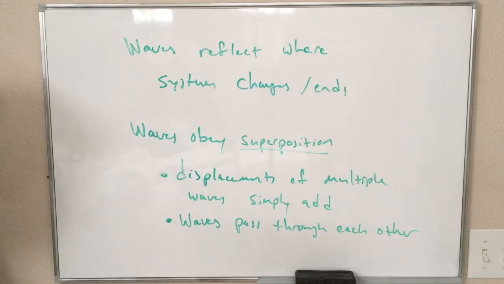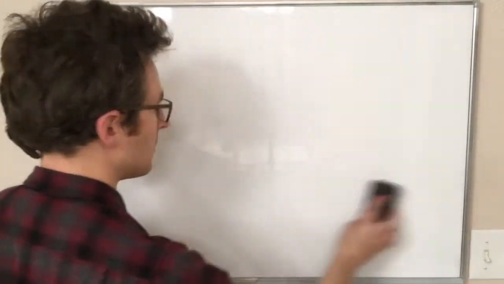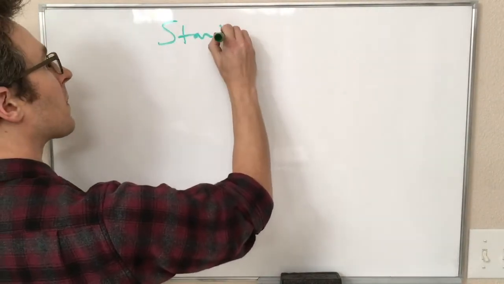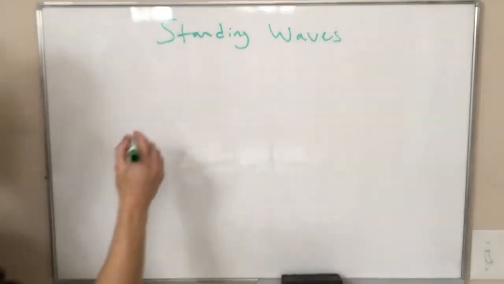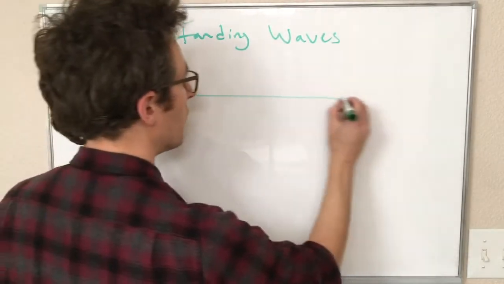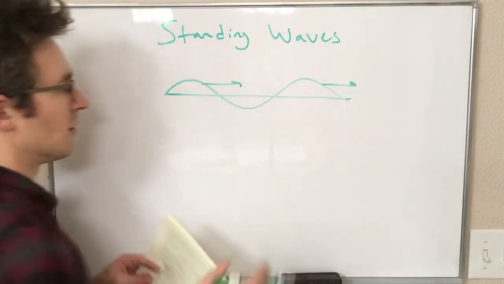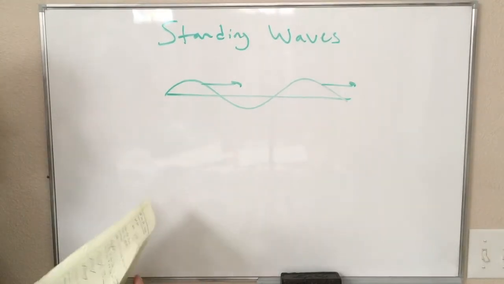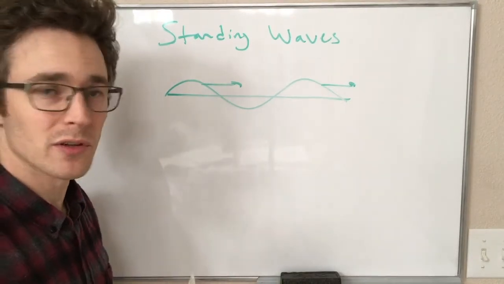Okay, so this brings us to our next idea, which is standing waves. So if we have a medium like a string with a wave in the string traveling to the right. So I'm over here going like this and making a wave going to the right. It is possible I will get a reflection that is traveling to the left.